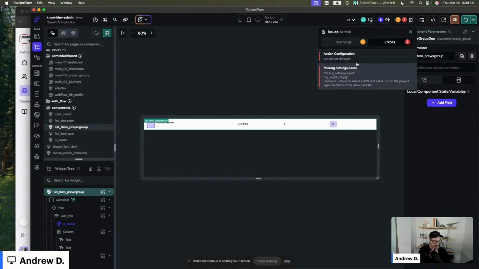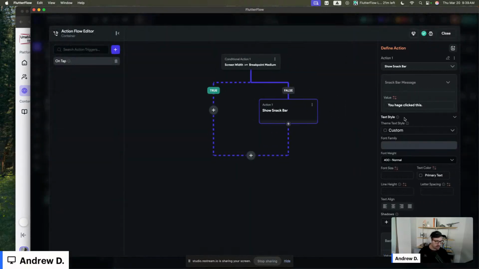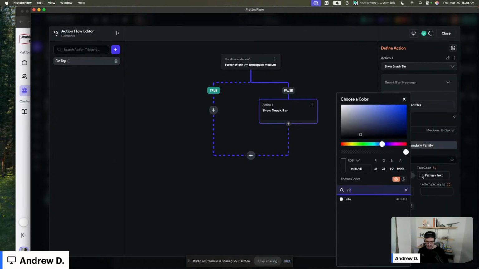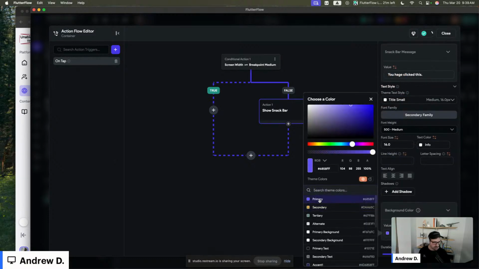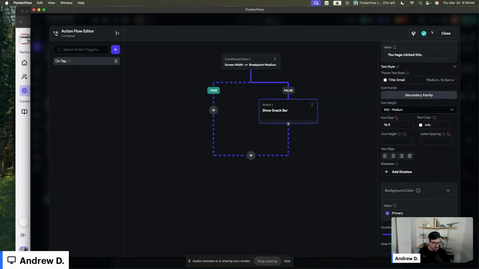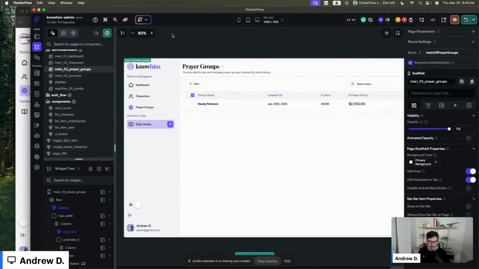So, good. We've already defined that. Let's add some styling here. Info. Primary. Okay. So let's go back to that main prayer groups.